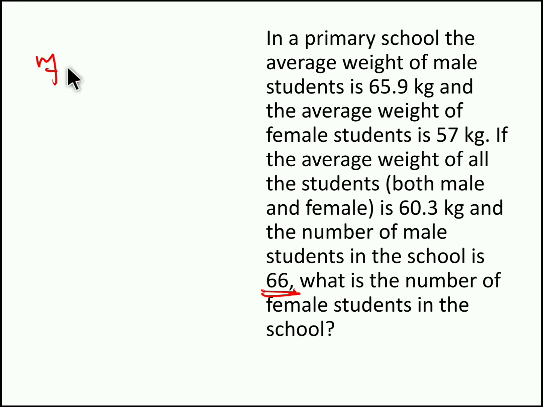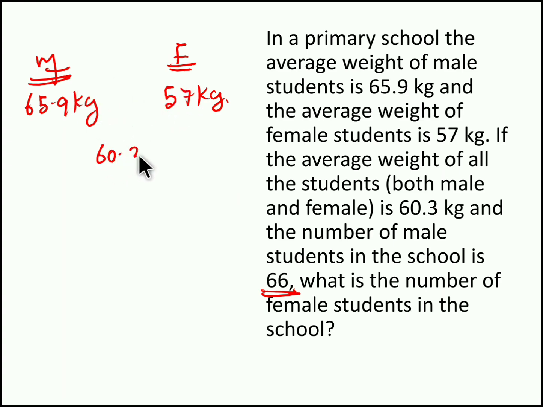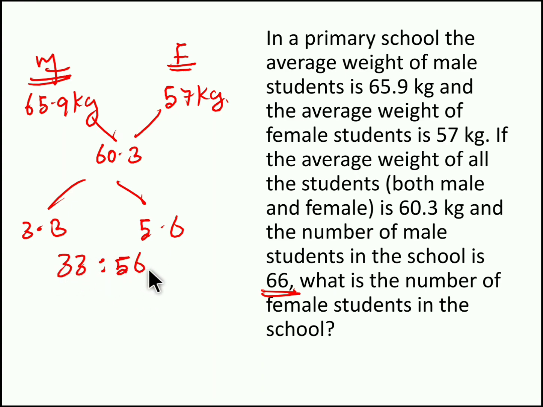So the average weight of male students is 65.9 kg, the average weight of female students is 57 kg, and the average weight of both male and female combined is 60.3 kg. Now use the alligation rule: 60.3 minus 57, we get 3.3. 65.9 minus 60.3, we get 5.6. When you multiply this by 10, you get 33 is to 56. We don't need to reduce further because the total number of male students is 66, so we can keep it as 33x and 56x.